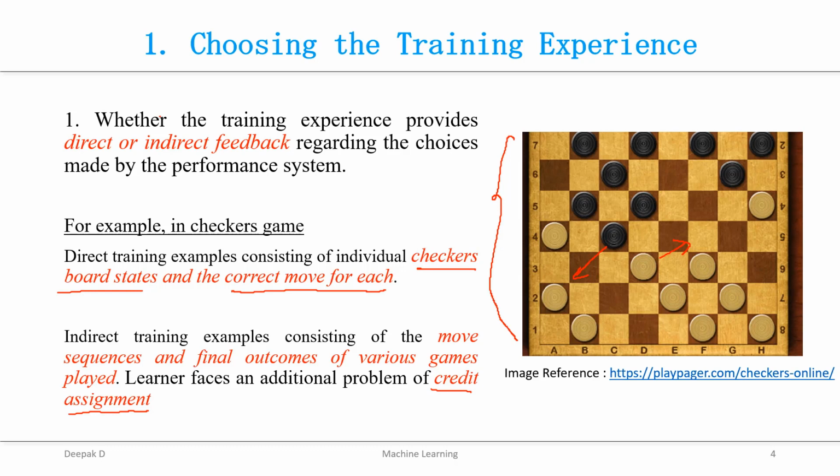So remember, learning from indirect training examples is a little bit more difficult compared to direct feedback. Hence, for these types of examples, we always try to choose direct training feedback rather than indirect feedback.